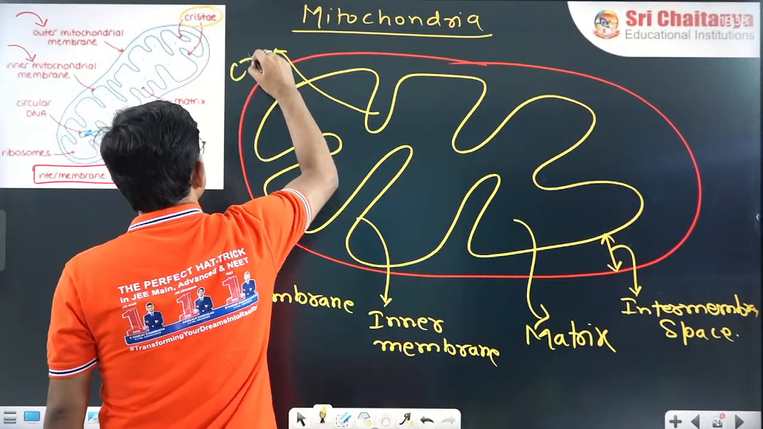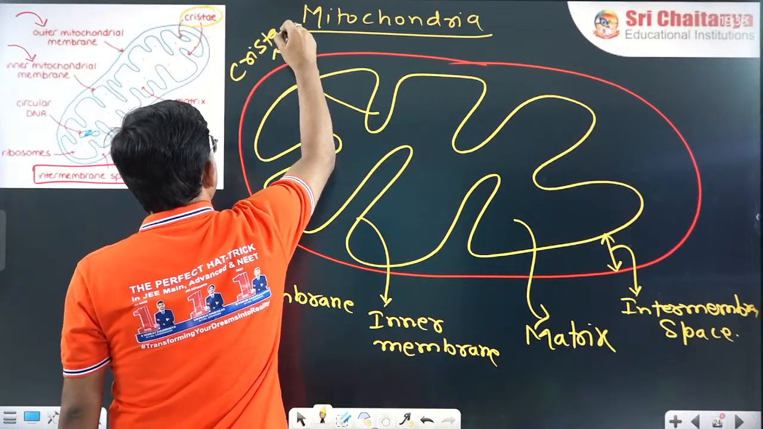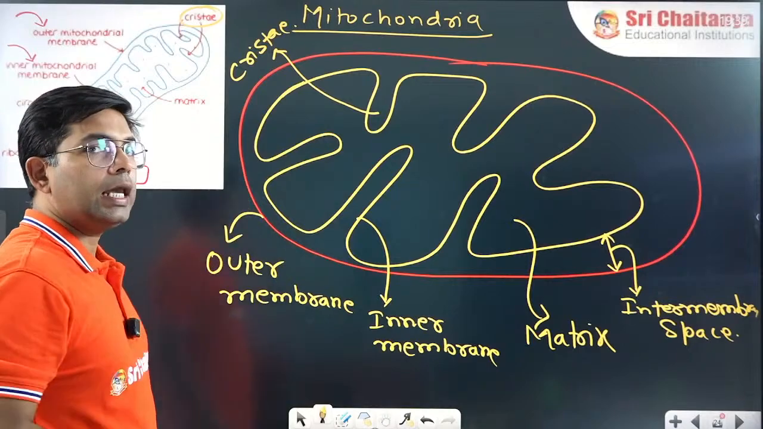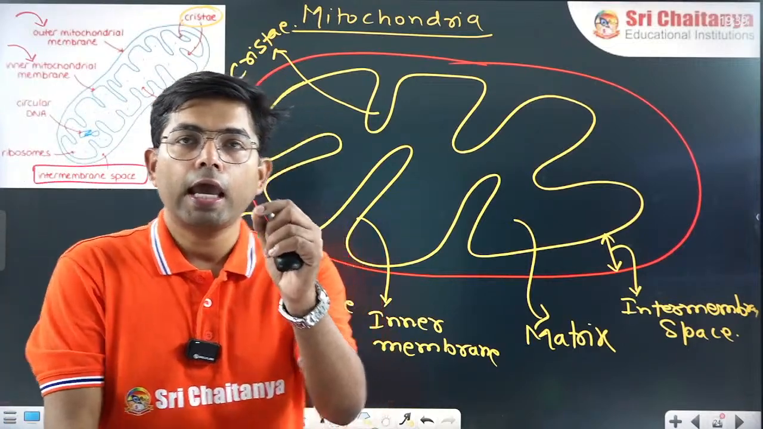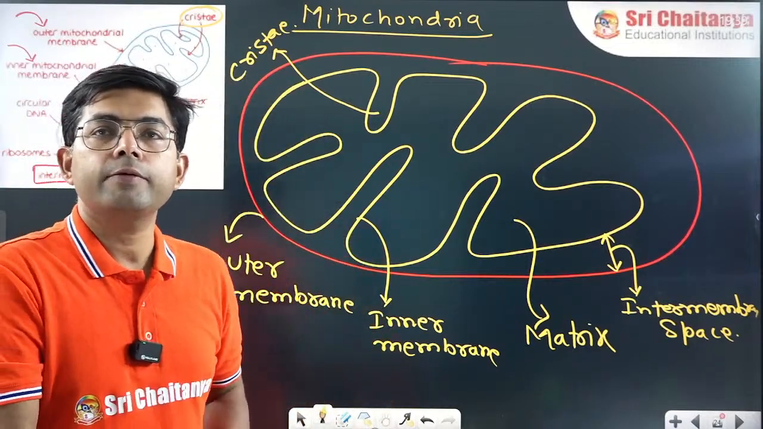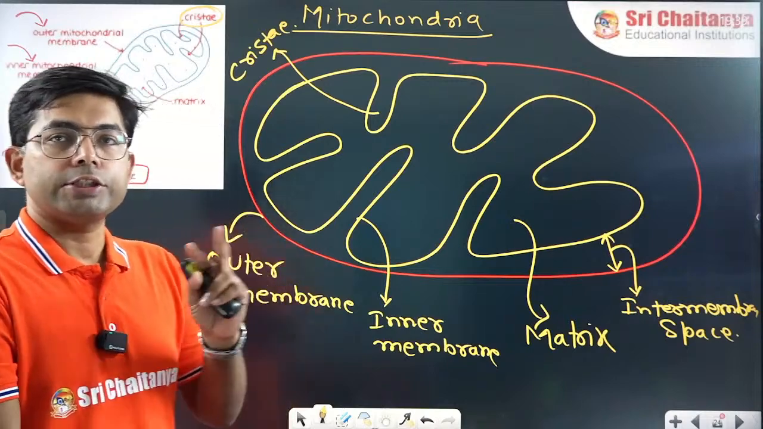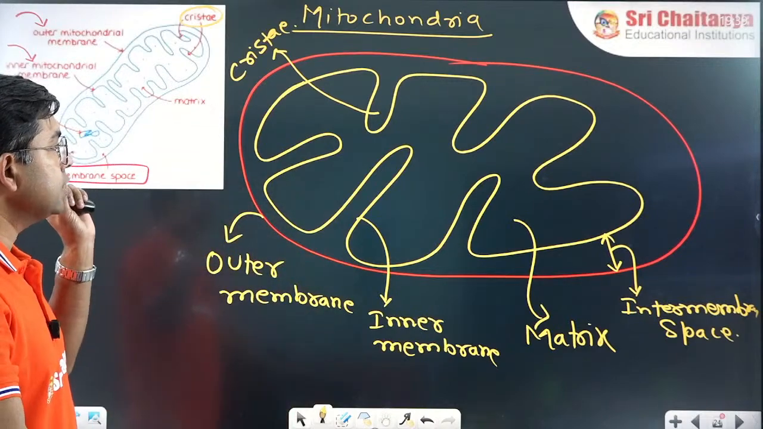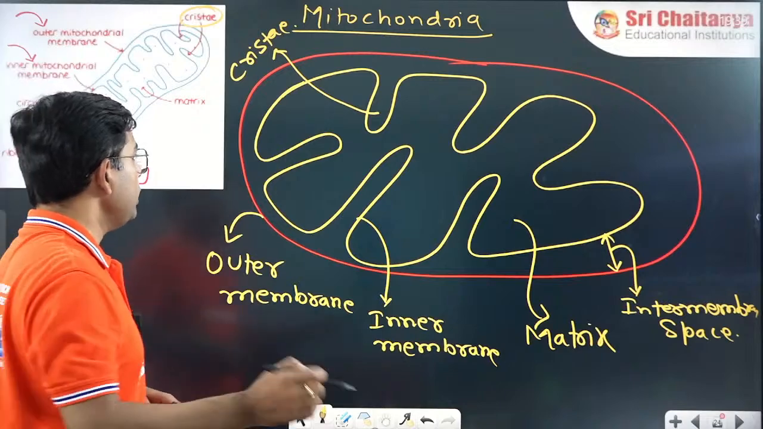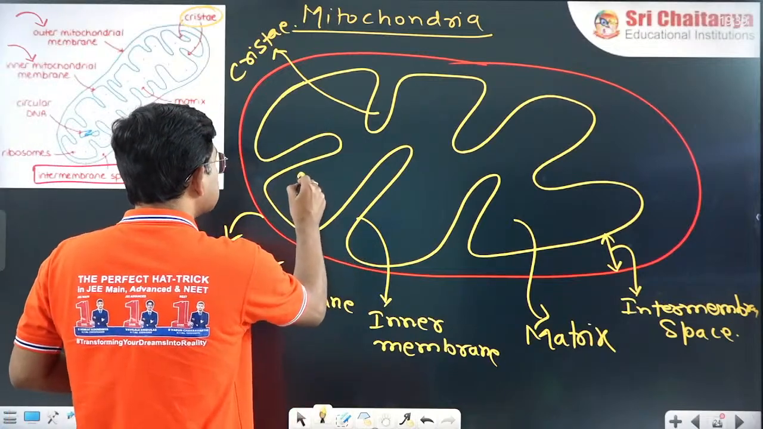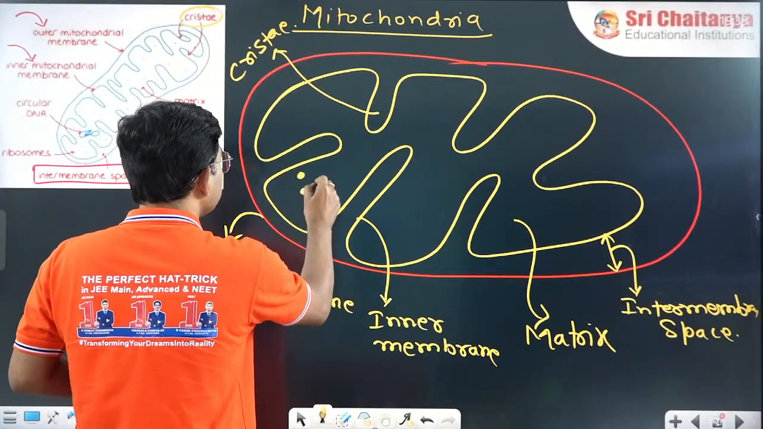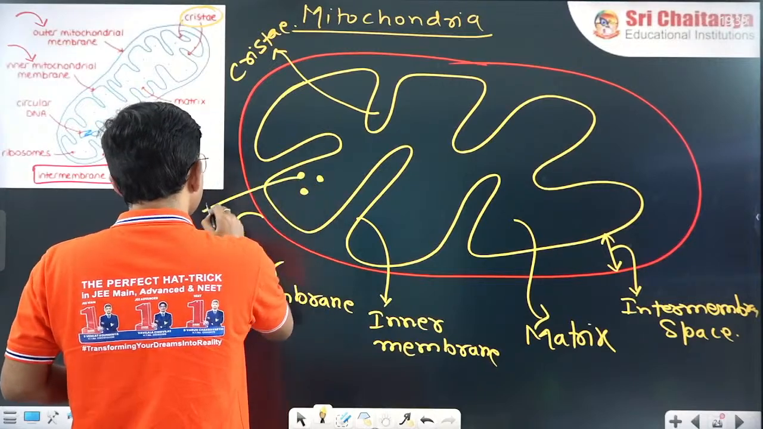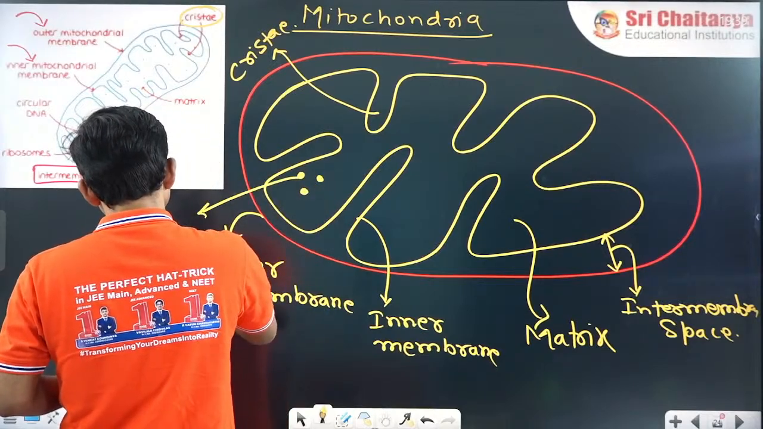Now, this inner membrane is folding and this fold is called cristae. It is a finger-like projection. The inner membrane is folded and it forms small finger-like projections called cristae. Cristae increase the surface area. Inside, you can see there are several ribosomes present.